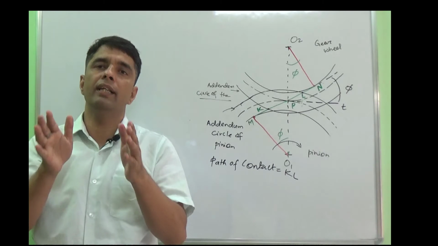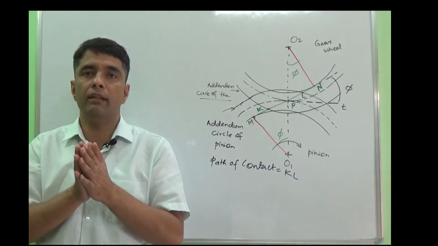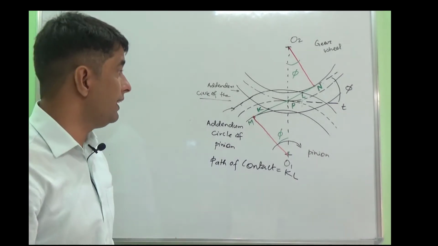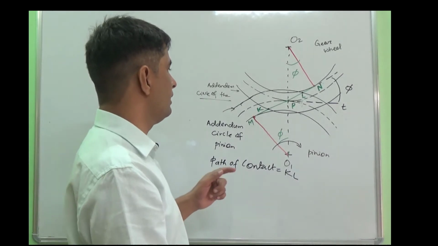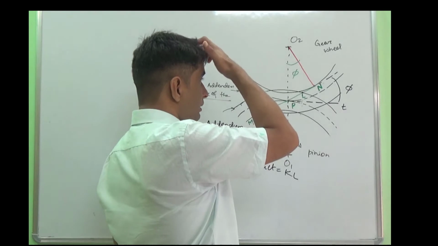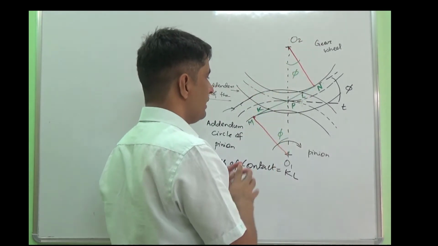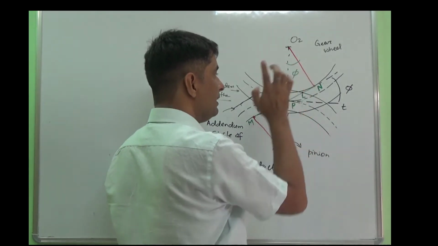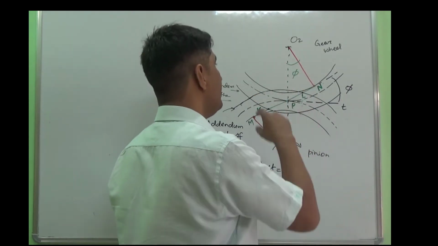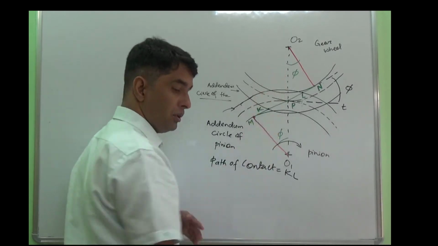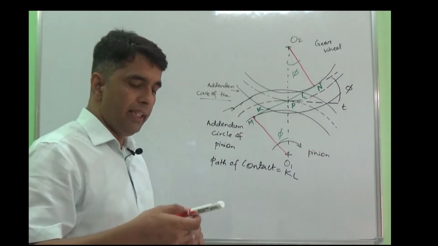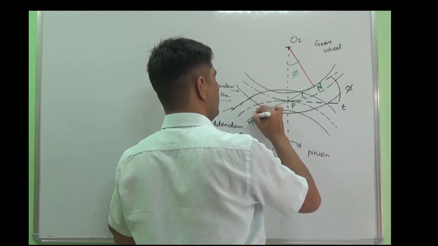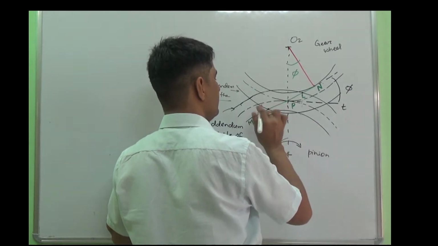To avoid interference, there is one possibility: you can limit your addendum circle radius. The addendum circle radius should not exceed O1N for the pinion. Similarly, the addendum circle radius of the gear wheel should not exceed beyond this point.